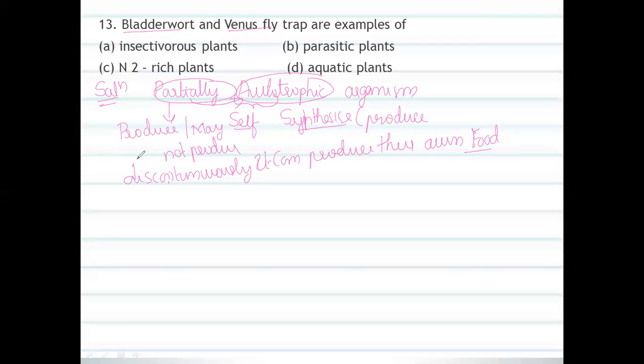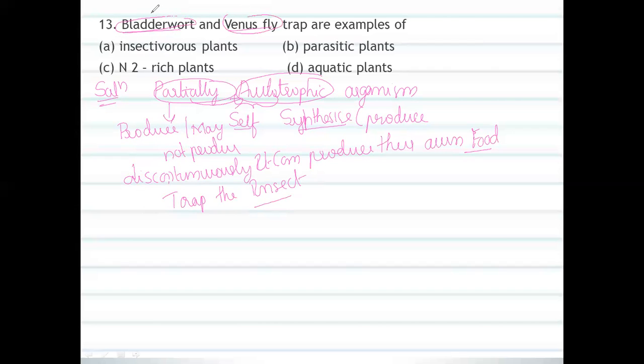The bladderwort and Venus flytrap are partially autotrophic organisms because they trap insects to obtain nitrogen, and are called insectivorous plants. They will trap the insects, both the bladderwort and the Venus flytrap.